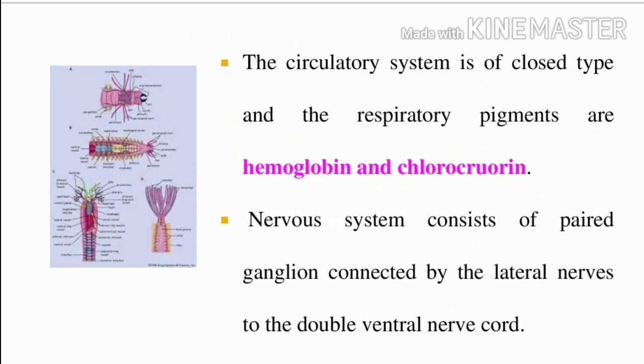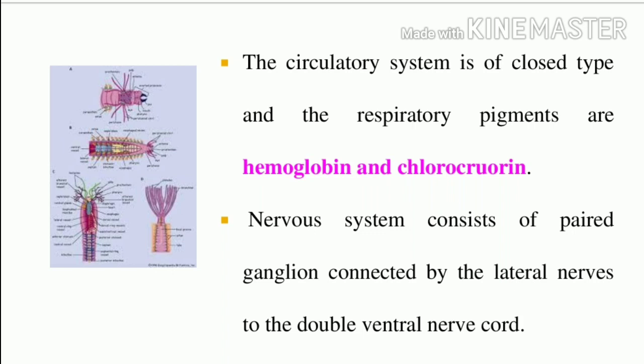Annelids have a well developed organ system. The circulatory system is a closed type circulatory system. What is the difference between closed type and open type? The closed type means arteries, blood vessels, and veins are all present. If there is no differentiation of the blood vessels, that is called the open type. The earthworm has a closed type of circulatory system, and these are the respiratory pigments.